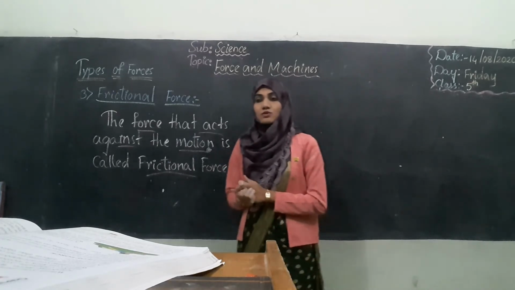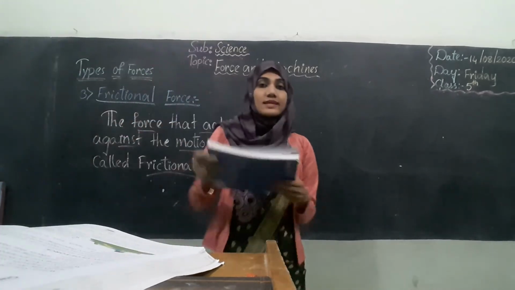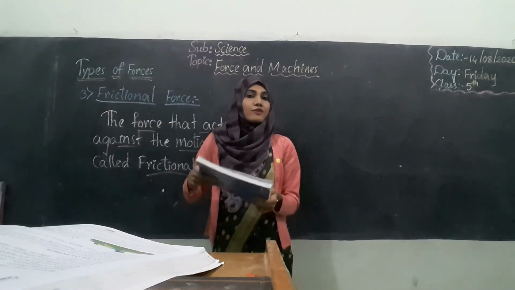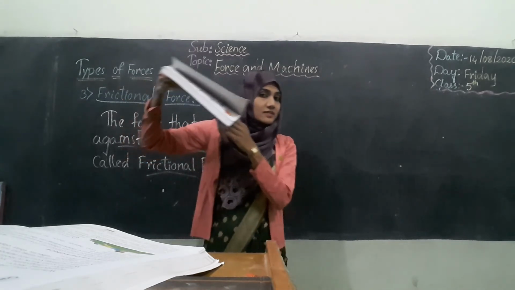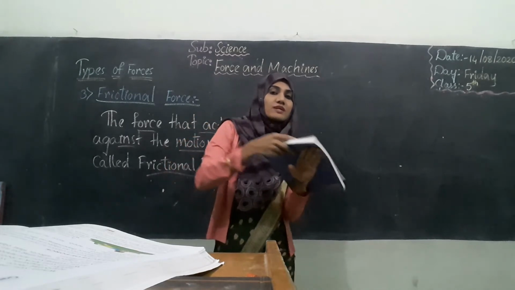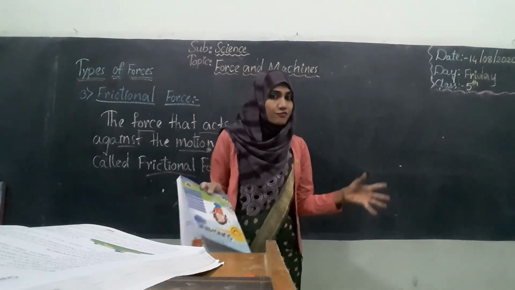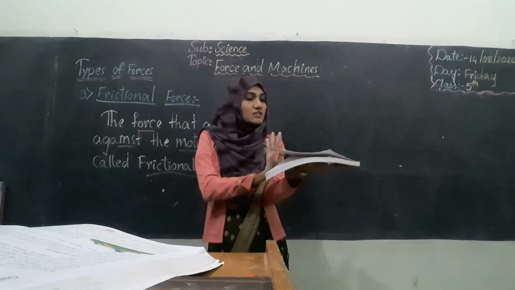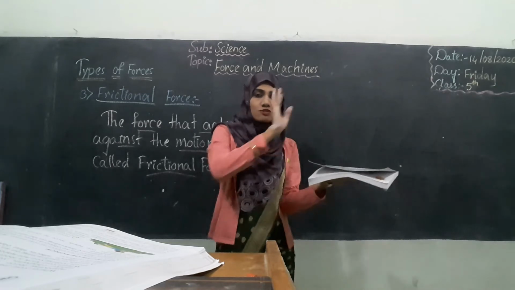Okay students, even a book, for example, this book: if I let it slide on a smooth table, it will slide very easily. But if I take a rough blanket and make the same book move forward, it will move a little and get stopped.